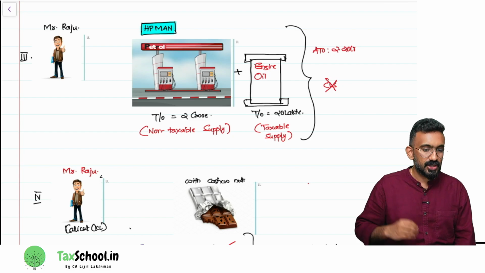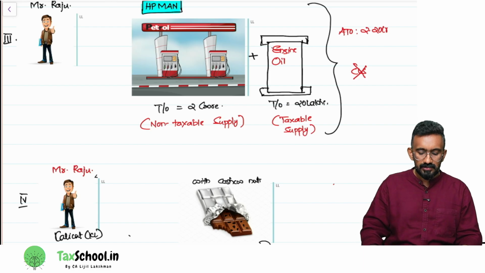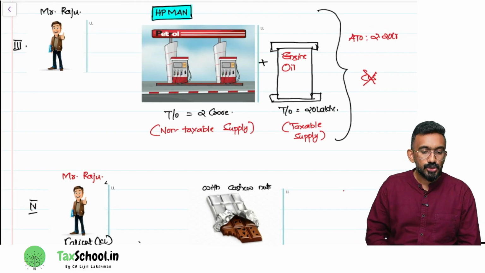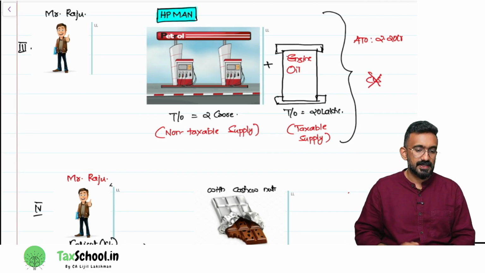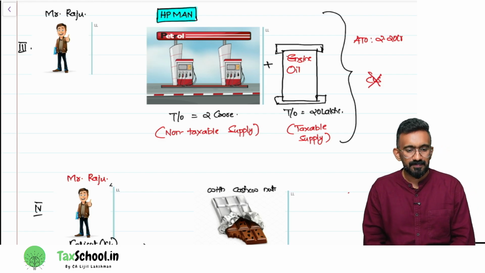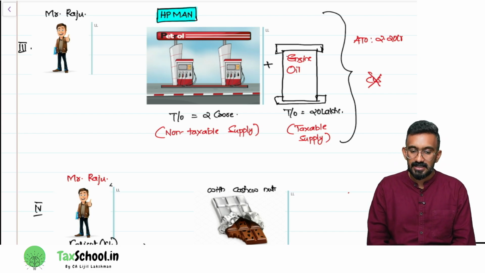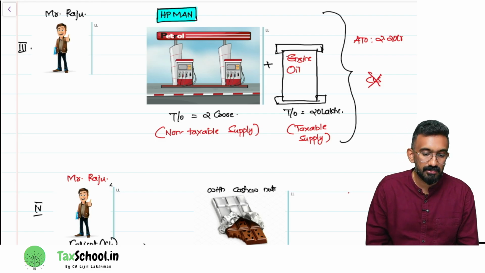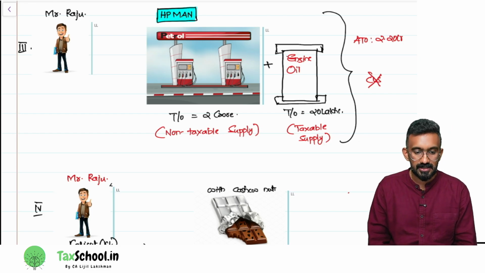Suppose, okay, these are all going to give you some additional understanding, if you remember. Say Mr. Raju is running a petrol pump. In the petrol pump, he is supplying petrol and diesel. Also, he is supplying engine oil. What is special about petrol and diesel in GST? Is it taxable or non-taxable or exempt? What is the understanding that you have for petrol, diesel? Taxable or non-taxable? I want answers in the chat box.